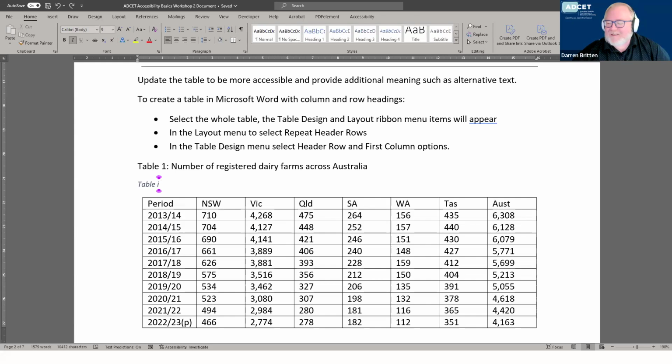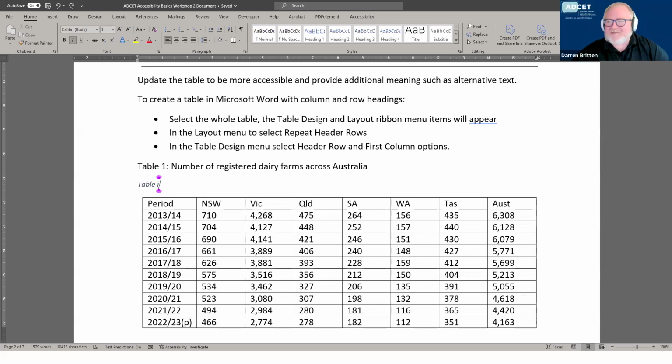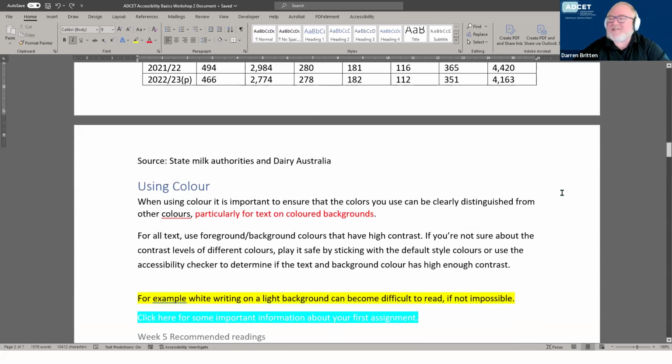Tables, again, the preference is don't use them for layout. We don't want to be locked into assuming everybody's looking at the document how you're looking at it, how you're laying it out. Somebody might look at that same table on their phone, and it may not fit how you designed it in a Word document originally, so it's just not going to flow very well. It all gets bunched up and crushed, so you're actually doing a disservice.